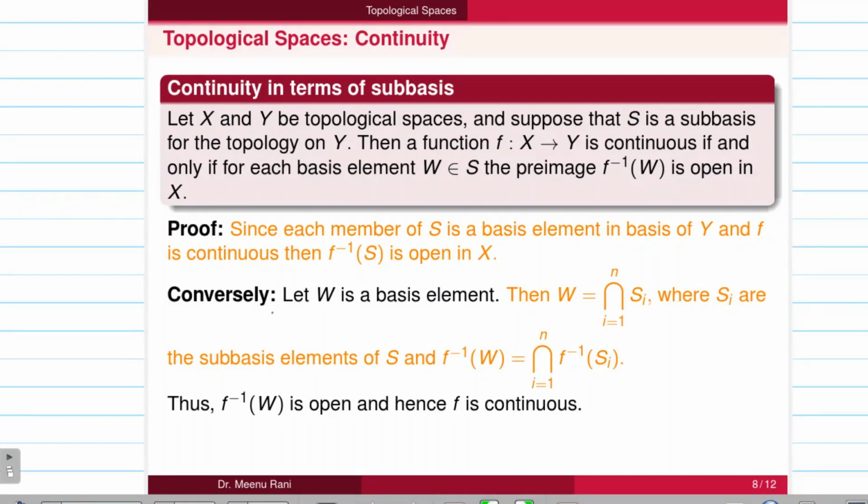For the converse part, it is given that the pre-image of a subbasis element is open in X. So let us take W to be a basis element. Then W can be written as a finite intersection of the members of S. So the S_i are the members of the subbasis here. Then f inverse W will be the finite intersection of f inverse S_i. Since each S_i is a subbasis element, its pre-image is open, as given. So these are open sets, and their finite intersection is also open. So f inverse W will be open, hence f is a continuous function.